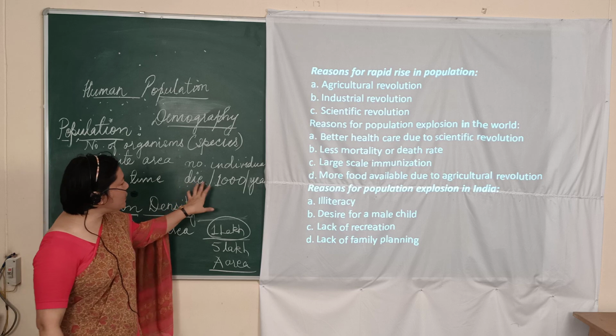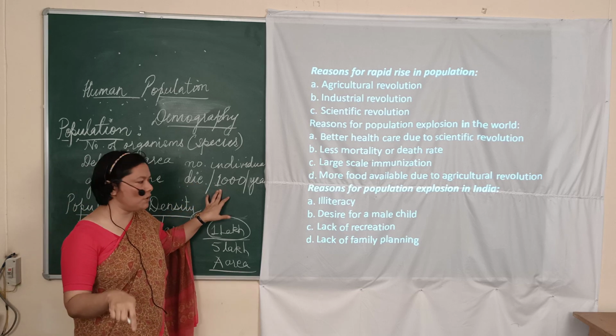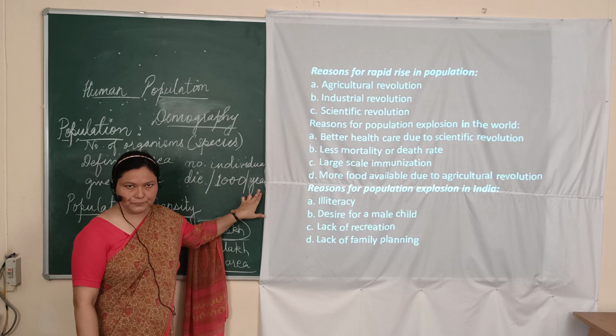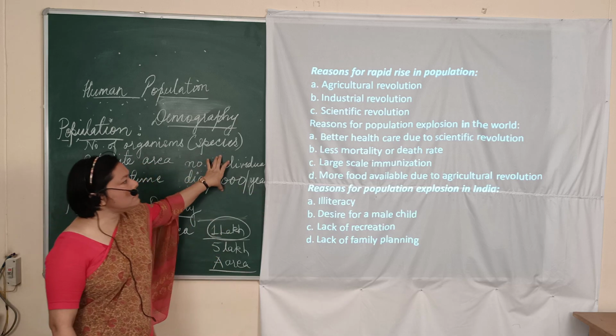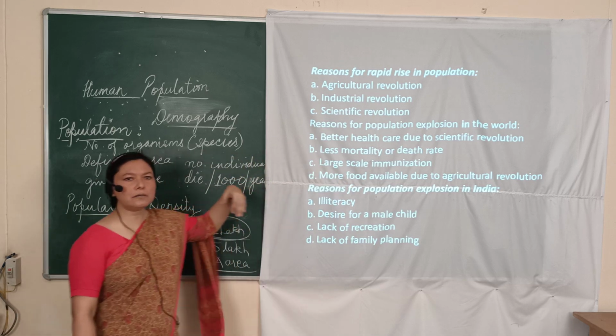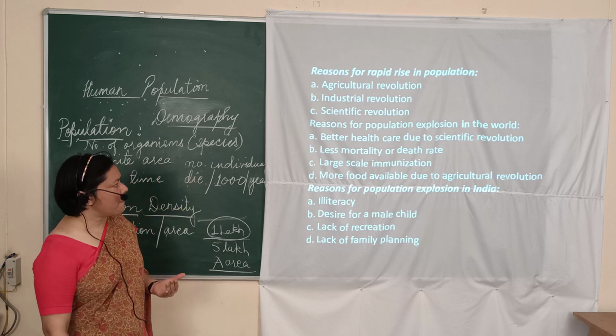So the number of individuals dying per 1,000 of the population per year. That means every year that accounts for the death rate, also known as mortality rate.